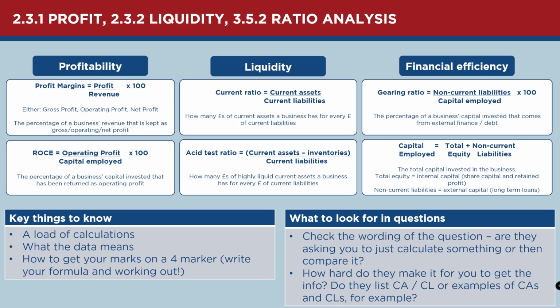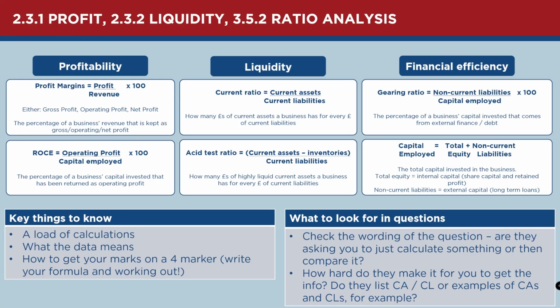The last two calculations, the more complicated ones, these are the ones that we introduced in year 13. They both require capital employed, which means they take from, for example, for ROCE, that takes from both financial statements. So capital employed is the total capital invested in the business. That's going to be our internal capital, which is our total equity, so our share capital and our retained profit, the money that the shareholders have put in. And then it's also going to be our external finance, our external capital, which is our non-current liabilities, which are basically our long-term loans. And so add them together, and that's the total amount of finance that's available for a business, the total amount of finance that's invested for a business to use to kind of try and make a profit.